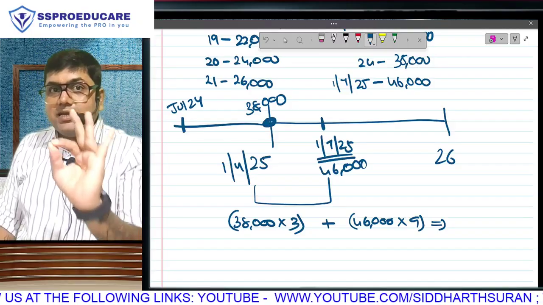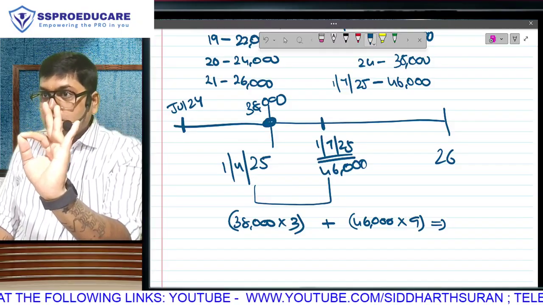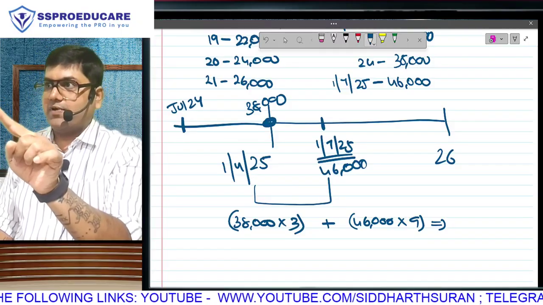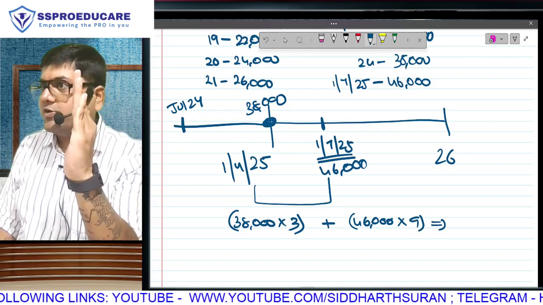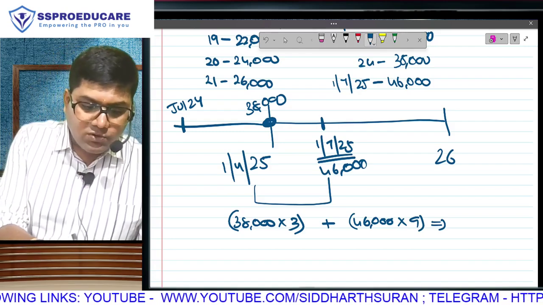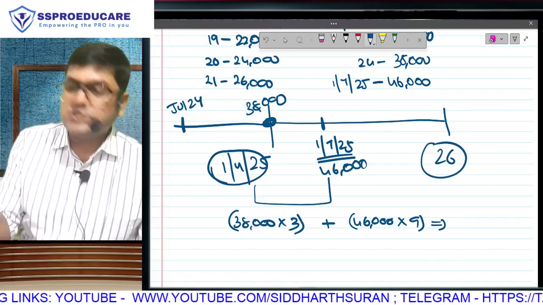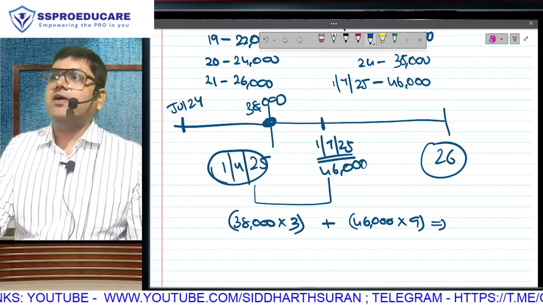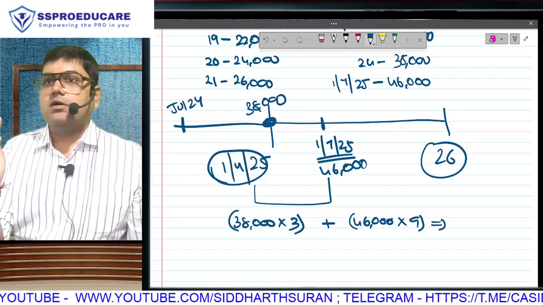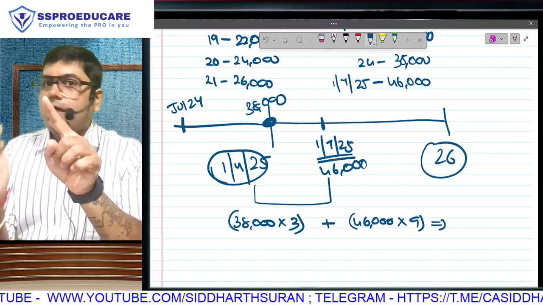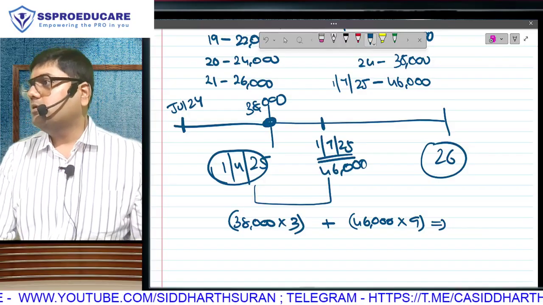Understood. Salary was 38 from 1st July 24. It will change from 1st July 25. But our financial year has started on 1st of April. So we are interested only in the salary in this period. At the beginning of my financial year, my monthly salary was 38,000 based on last increment, and from July it has become 46,000.